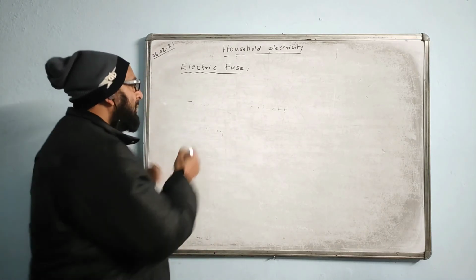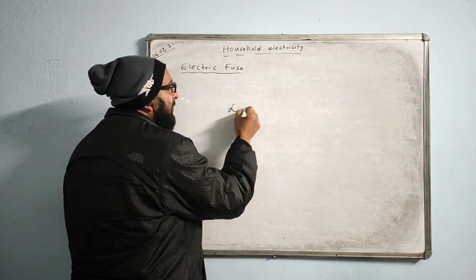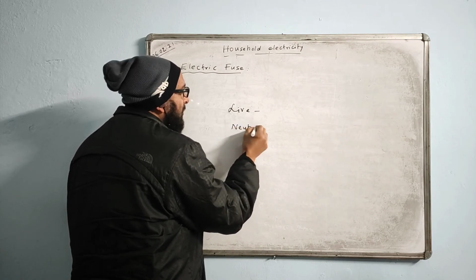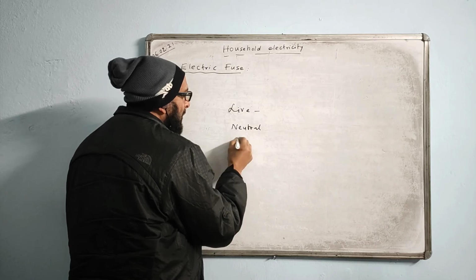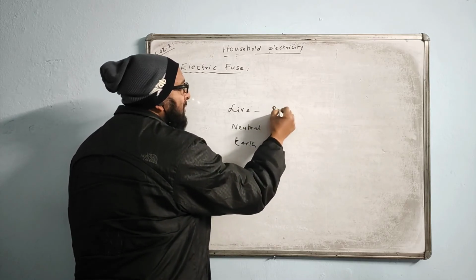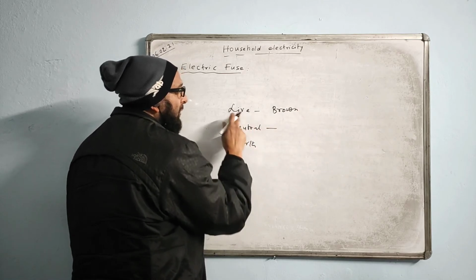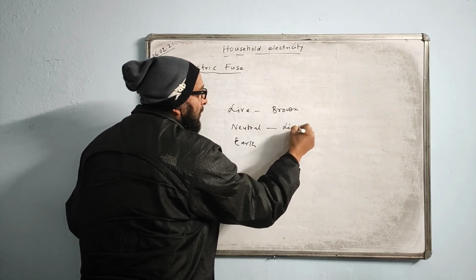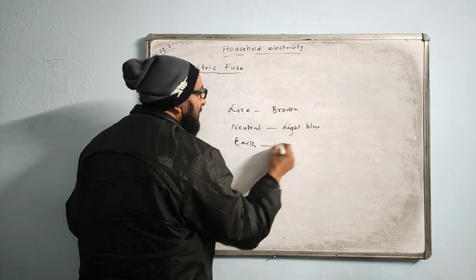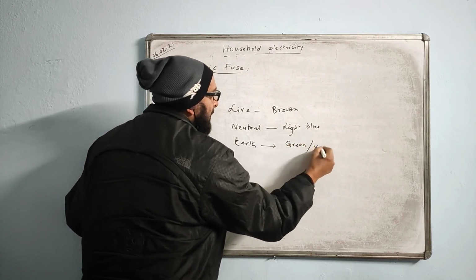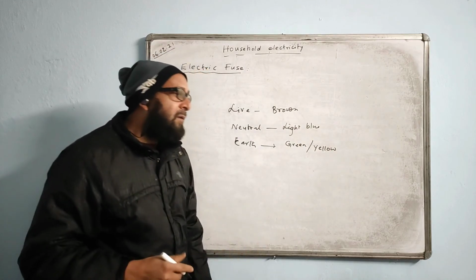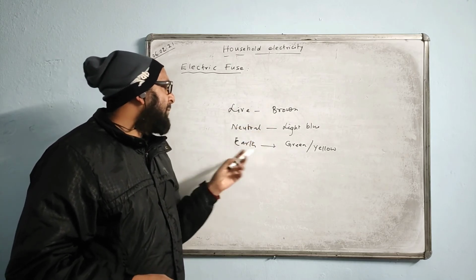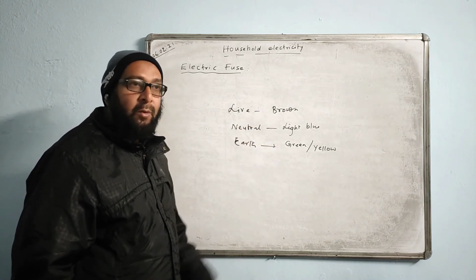Okay, what are the color codes of the different kinds of wire? Live, what is the color used? Then we have neutral, what is the color used? And then we have earth. For live, brown color is used, not red, remember. This is the new color code. For live wire, brown color is used. For neutral, light blue, and for earth, green or yellow. This is the color code of the cable wires. If asked the color code of the cable wires, you can say live brown, neutral light blue, and earth green or yellow.